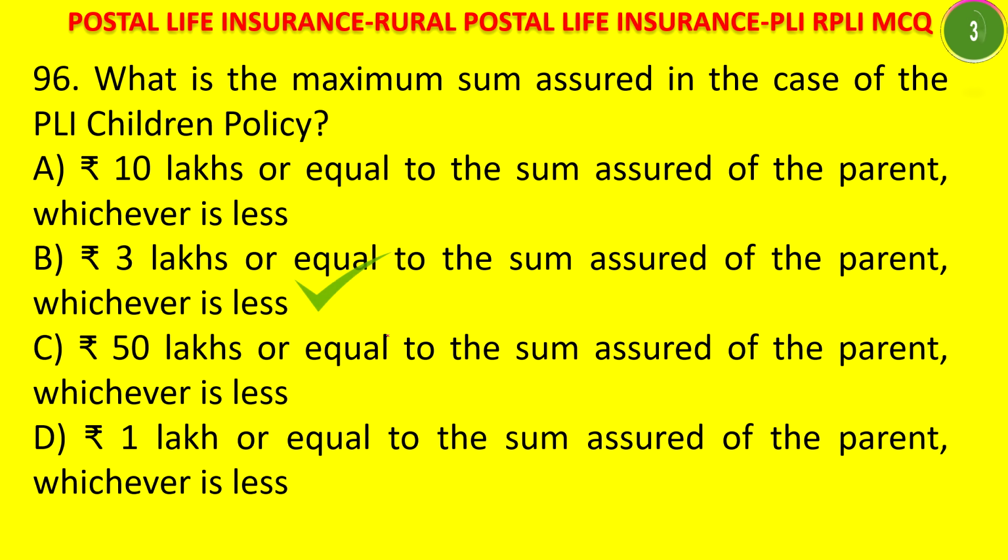The answer is 3 lakhs or equal to sum assured of parent. For PLI, the maximum for Bal Jeevan is 3 lakhs. For RPLI it is 1 lakh. For RPLI, all the remaining policies it is 10 lakhs. For PLI, all the remaining policies it is 50 lakhs. Sum assured maximum. Next.